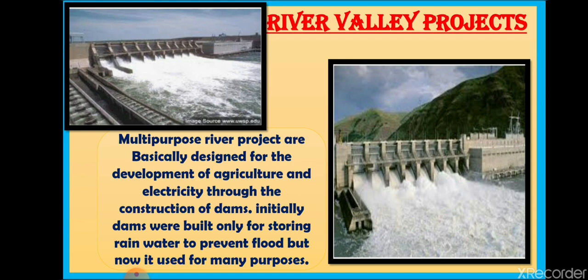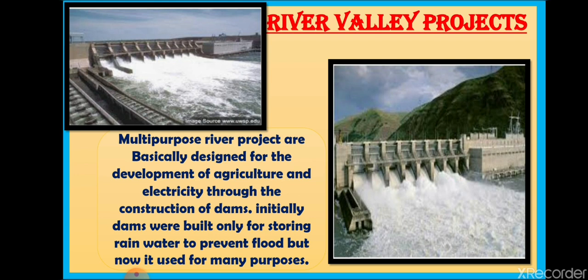Large scale river valley projects provide water for irrigation, also generate hydroelectricity, and control flood water. We are going to learn about hydroelectricity also. That is known as river valley projects. What are river valley projects? The large scale projects that provide water for irrigation, also generate hydroelectricity and control flood water by building dams on the river bodies. That is known as river valley projects.